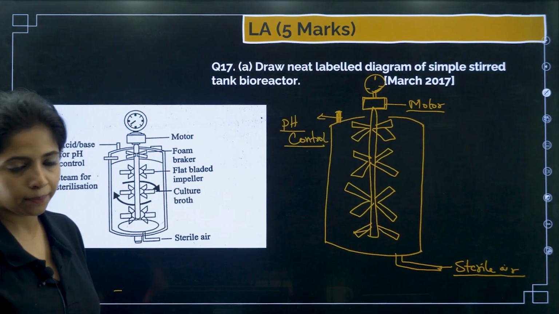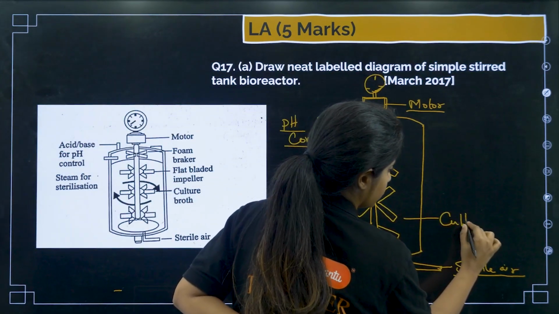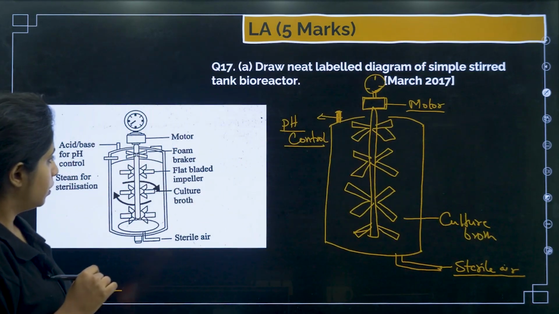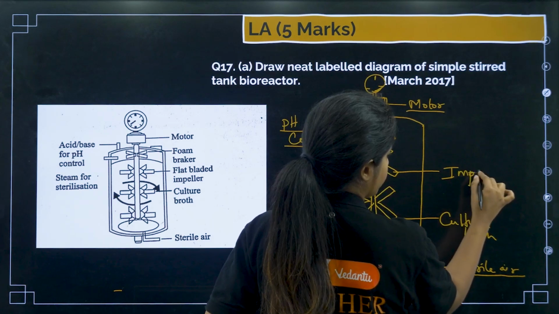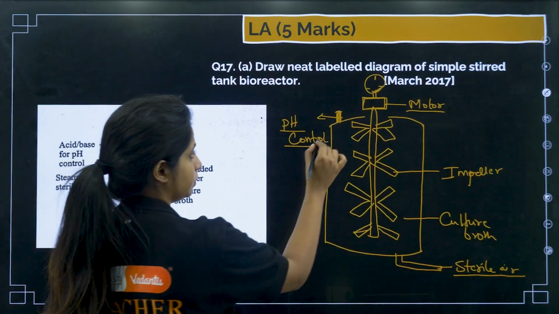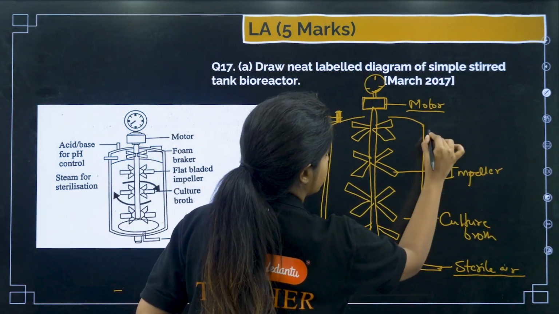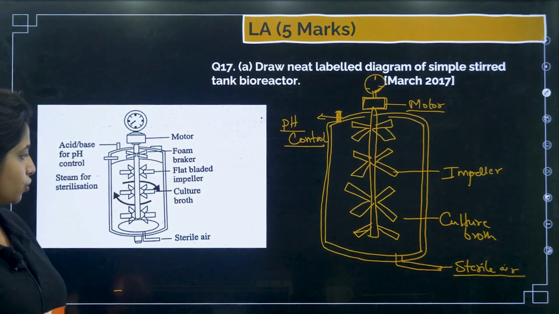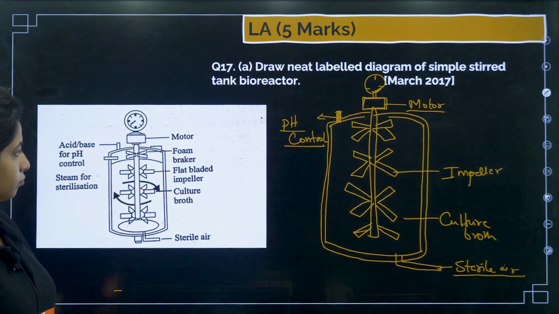To go through, okay? Then what? Over here you will be putting the broth, culture broth, where things and everything will be there. Okay? This is the impeller, which will be moving around the blades, that means it's a blade. And sometimes it also has some temperature regulation coat as well, which regulates the temperature. So this is something that is important, nothing much. At least if you draw this, you'll get good marks.